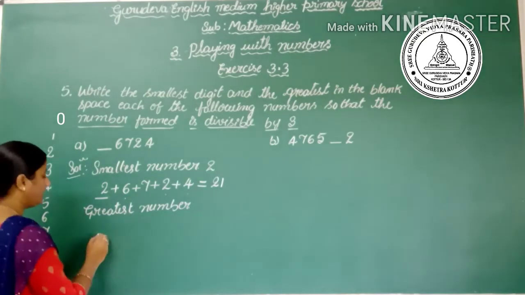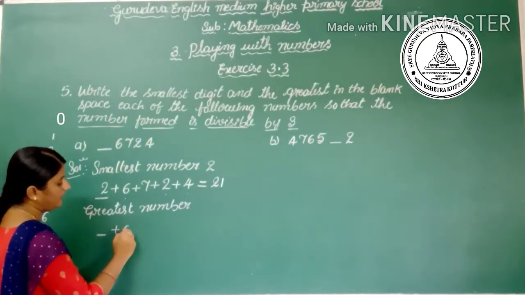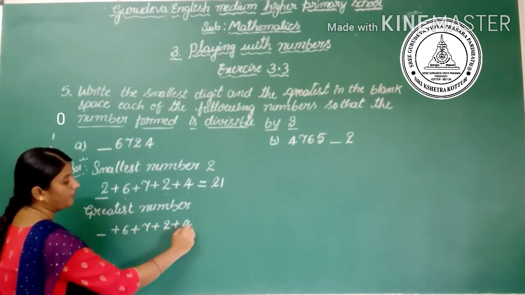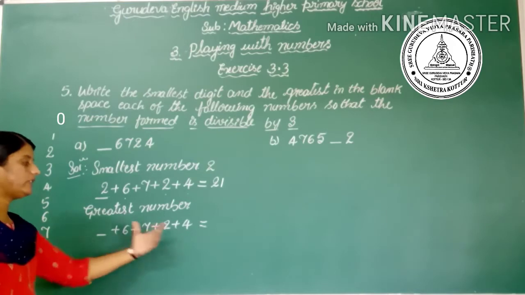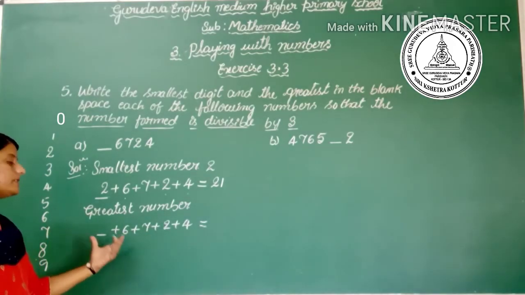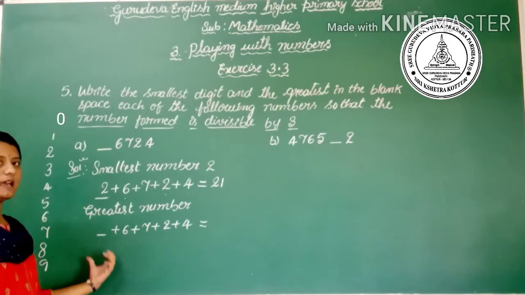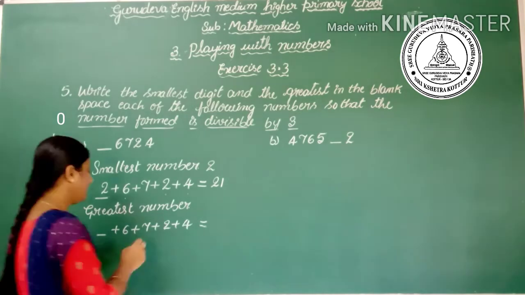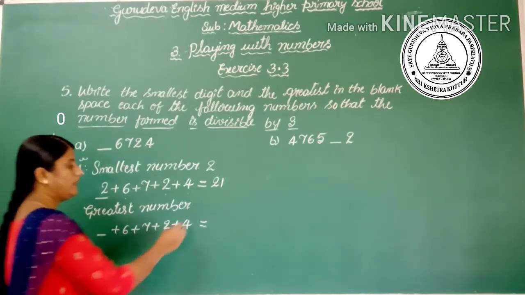Let's see here. Keep the space: the sum of the digits 6 plus 7 plus 2 plus 4 is 19. Which is the greatest digit we can add? If we add 9, 19 plus 9 is 28, and 28 is not a multiple of 3. So we have to add 8. The greatest number is 8.